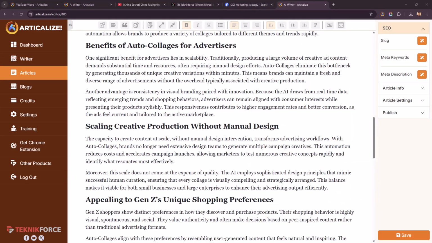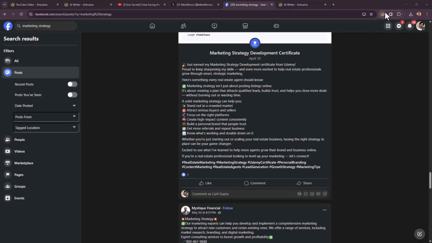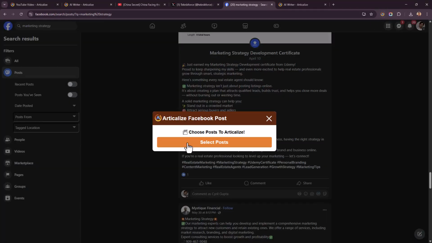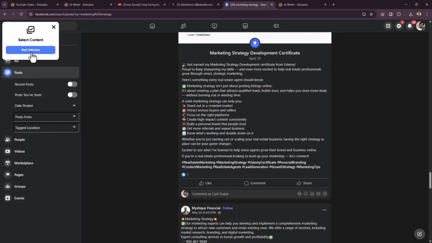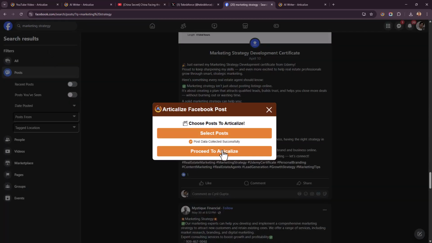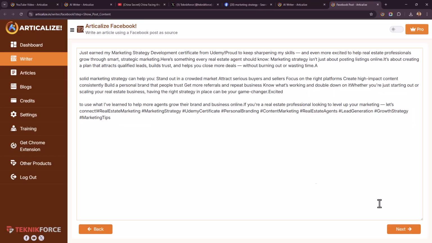The same thing for Facebook. Let's convert this example post into an article. Just hit the articleize button, select post, start selection, select the posts that you want to convert, just like this, and then finish selection, proceed to articleize, and right away you get the content.